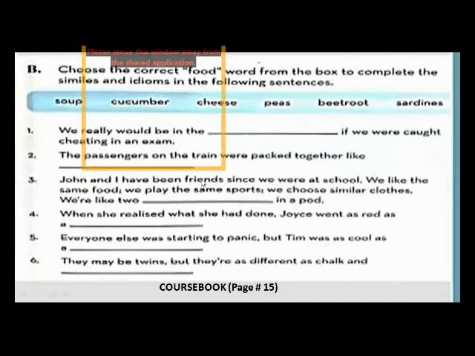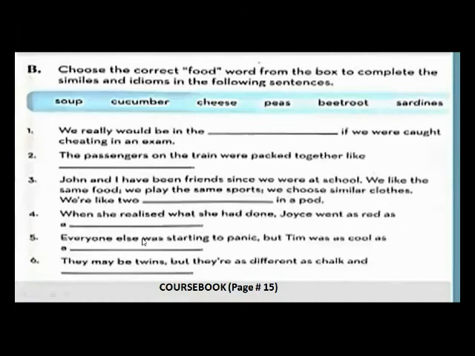Third one is, John and I have been friends since we were at school. We like the same food, we play the same sports, we choose similar clothes. We are like two dash in a pot. See here, we can see the word like, so this is a simile. Fourth one, when she realized what she had done, Joyce went as red as a dash. So this again is a simile because there is as red as. I hope it is understood that in those sentences in which we have like, as red as, these are called similes.